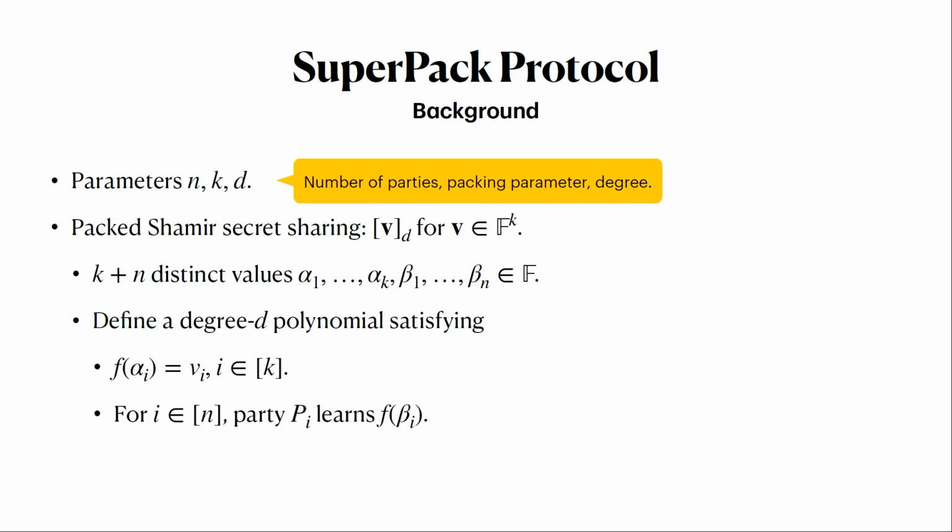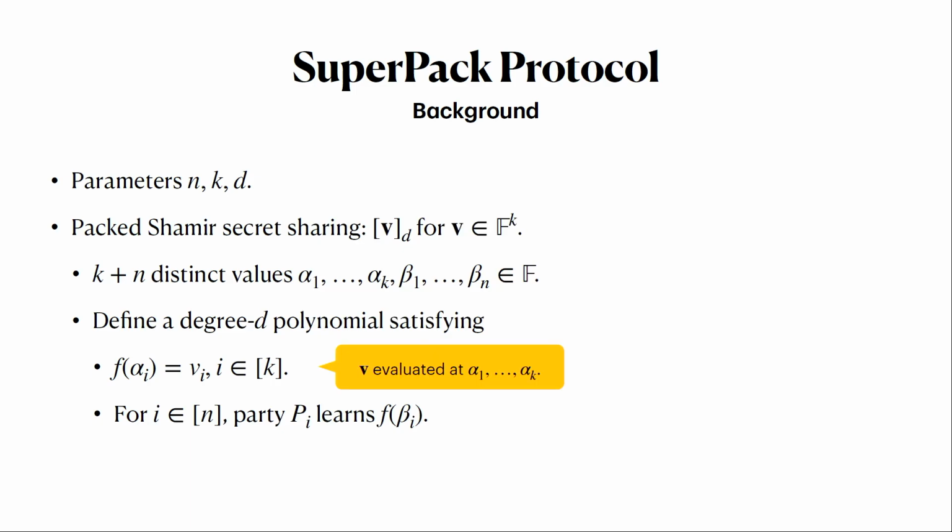Okay, so for the rest of the talk, I want to give an overview of the main ideas in the protocol. SuperPack is based on packed secret sharing, which is a variant of Shamir secret sharing, where instead of secret sharing a single field element at once, we'll share a vector of k field elements, v1 up to vk. And we'll do this by sampling a polynomial of degree d. In practice, the protocol uses different values of d at different places. So this is a parameter. And it does this based on some evaluation points.